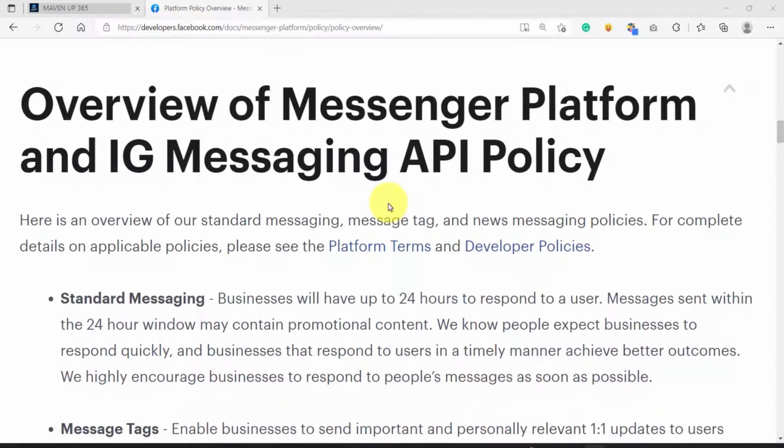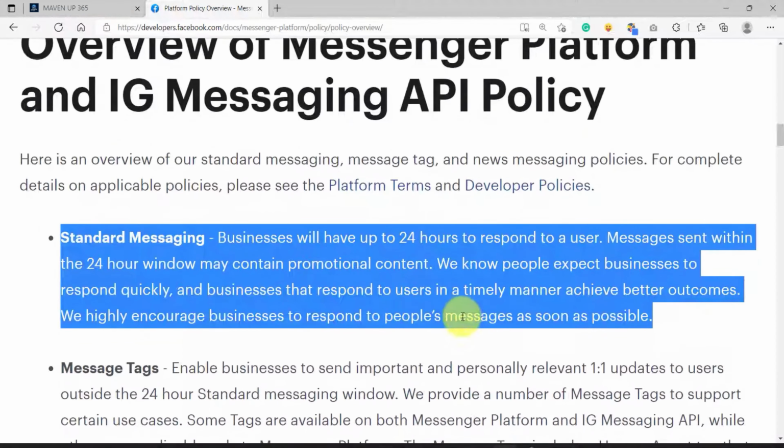In this video, we are going to discuss the Messenger platform and IG messaging API policy. What this policy does is it restricts businesses from sending spam messages. So let's have a brief overview of what this policy is. Let's check this out. Let's first read this.